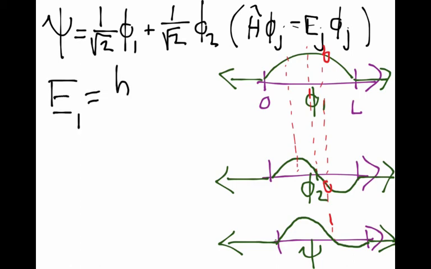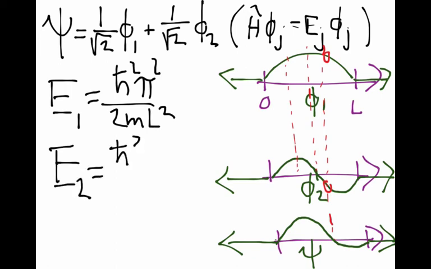So now the energy of this E1 is just going to be h bar squared pi squared over 2ml squared times 1 squared. E2 is going to be h bar squared pi squared over 2ml squared times 2 squared, which is 4.